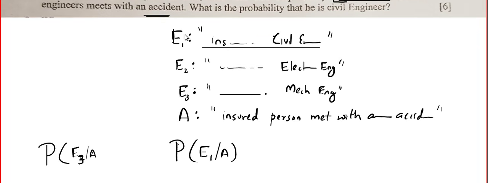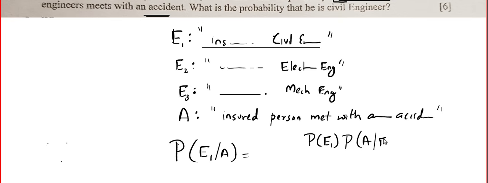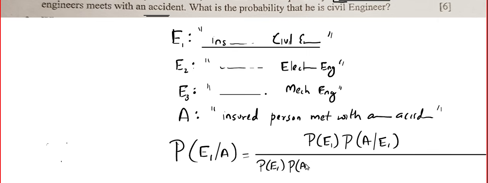Since I called E1 the event regarding civil engineer, the required probability is E1 given A. So this will be probability of E1 multiplied by A given E1, the whole divided by probability of E1, probability of A given E1 plus probability of E2, probability of A given E2 plus probability of E3, probability of A given E3.